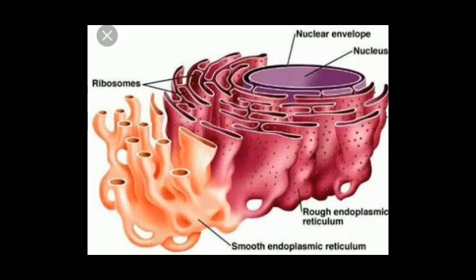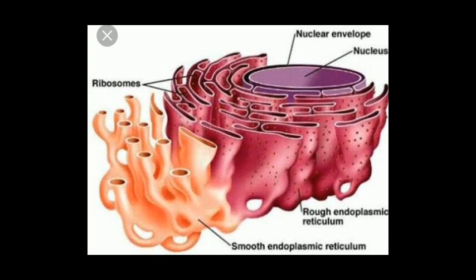There are two types of endoplasmic reticulum present in a eukaryotic cell: rough endoplasmic reticulum and smooth endoplasmic reticulum. If we talk about the rough endoplasmic reticulum, they appear rough because of the presence of ribosome, and ribosome basically helps in the synthesis of protein, right?